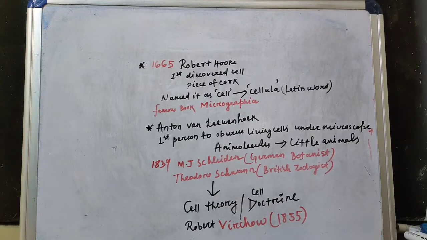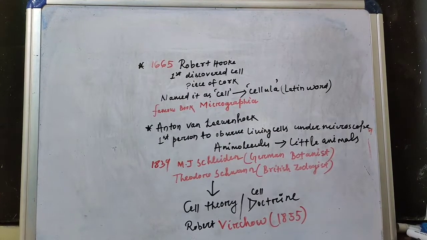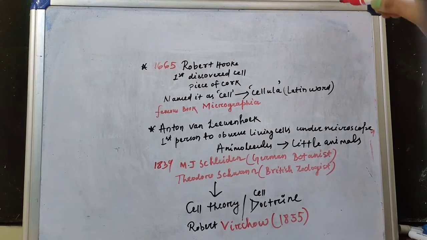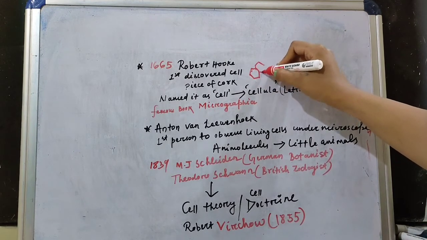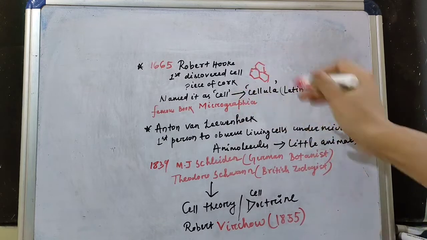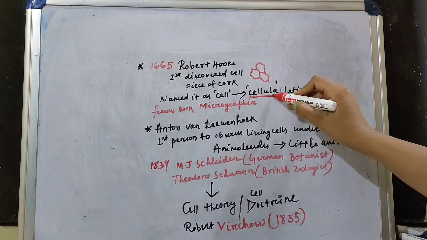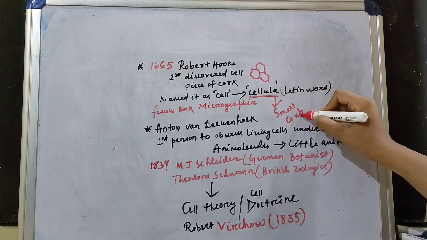In the year 1665, Robert Hooke first discovered the cell in a piece of cork while observing that cork under the microscope. As this cork is a non-living thing, he only noticed hexagonal compartment-like structures and named it as cell. Cell comes from a Latin word, cellula. Cellula means small compartments.